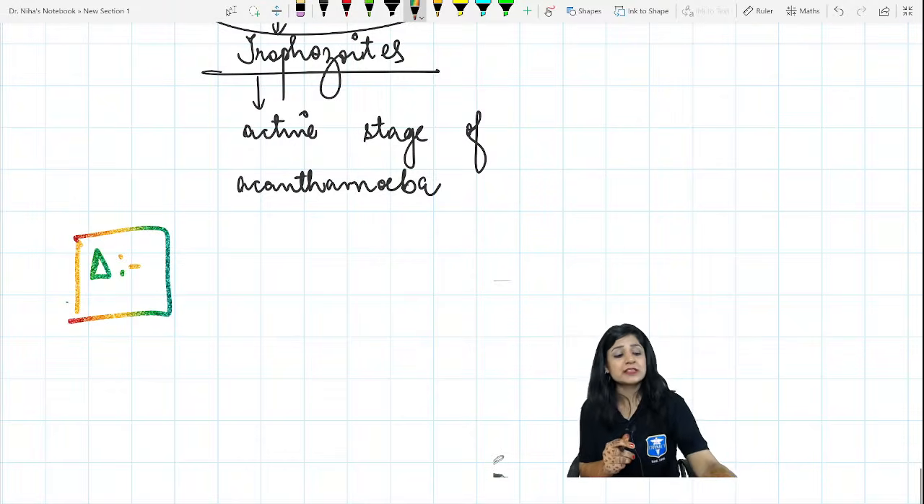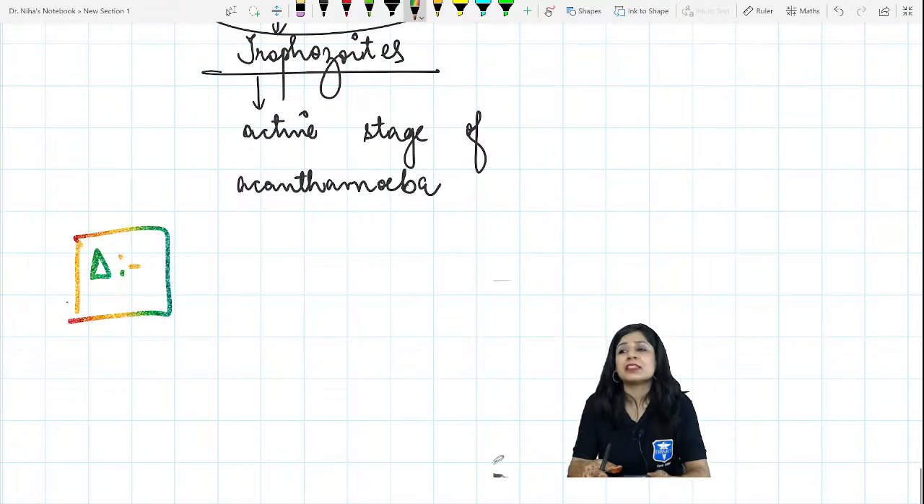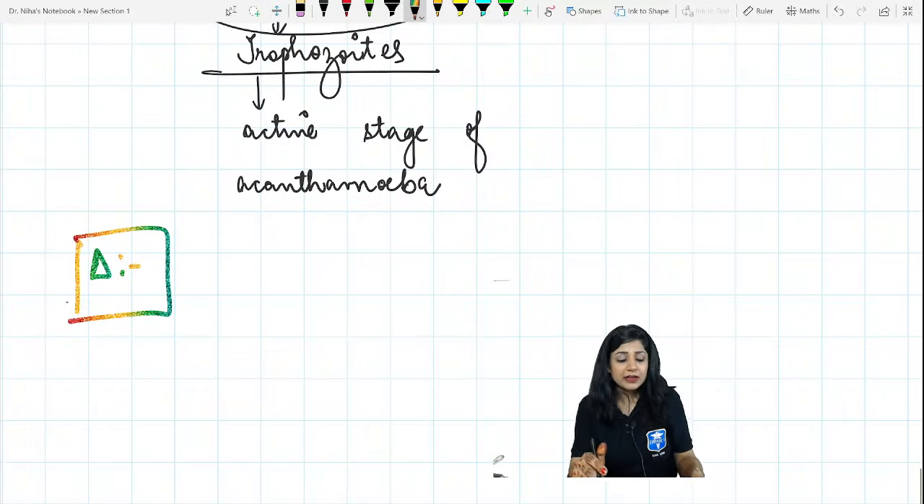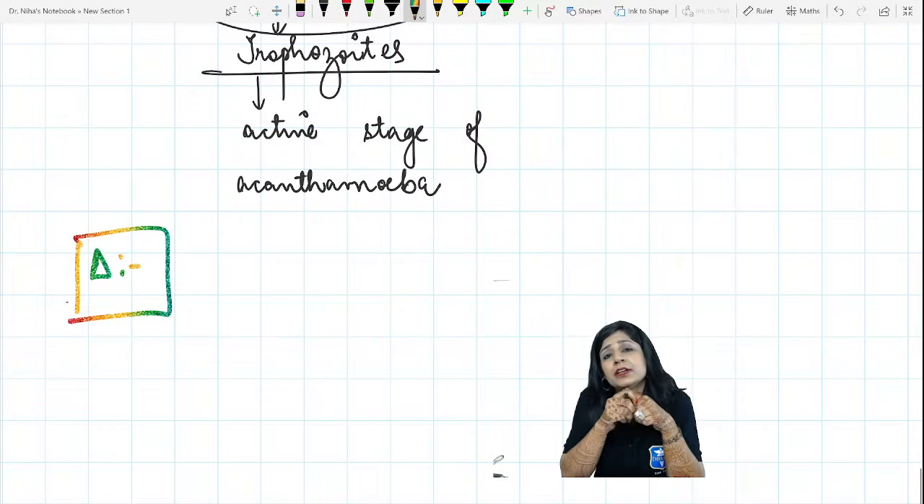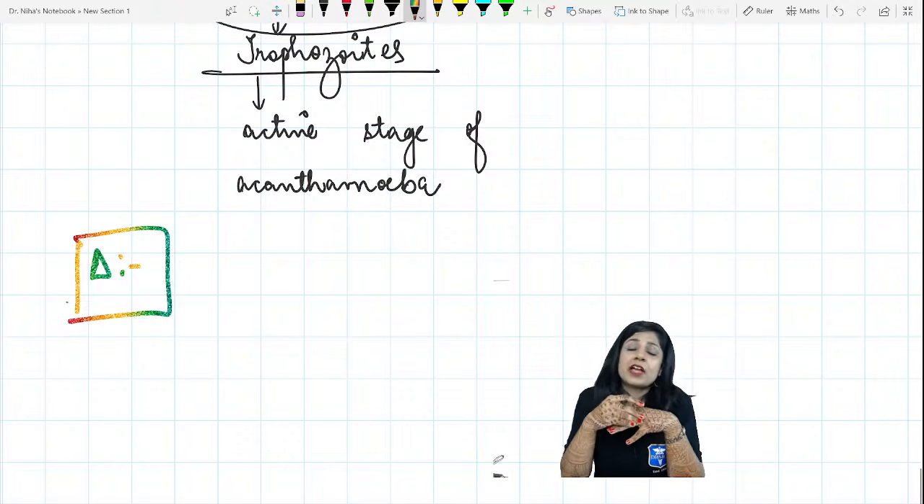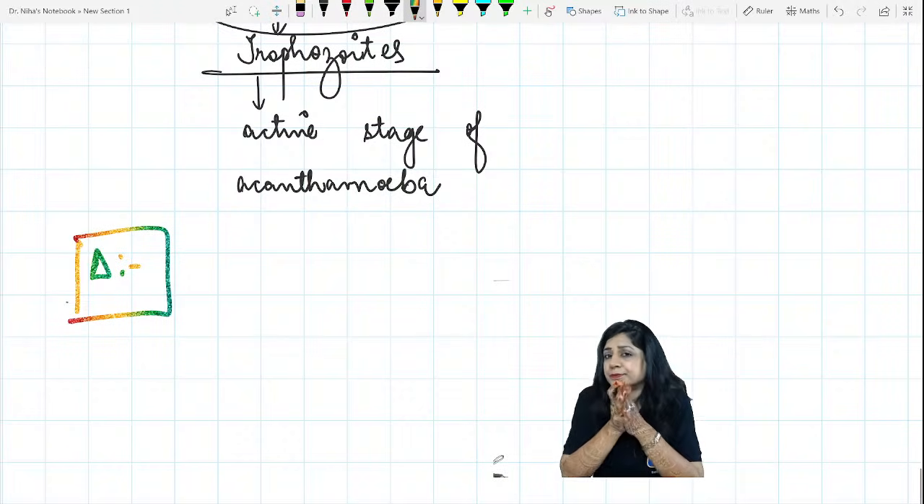Next important thing is, how will you confirm that this is Acanthamoeba only? Let me see who is going to answer this. Again, a million-dollar question and a very important question for your vivas also. Suppose you are answering all these questions and the examiner says, why can't it be viral? Why can't it be bacterial? Why can't it be fungal? And then you are going to say what?